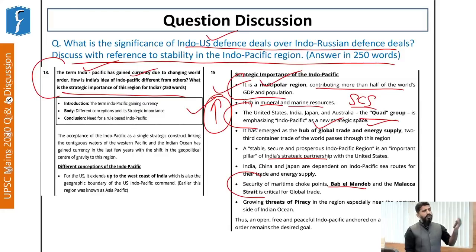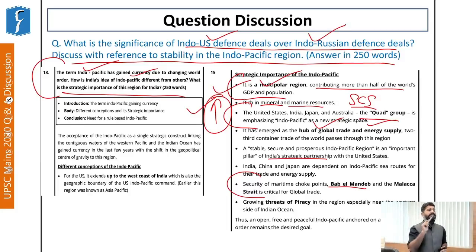Now, you can also highlight some of the issues: although in the short term India is indulging in these defense deals with the United States of America, mainly focused on countering China, the long-term goal of India should be the indigenization of its defense equipment. Okay. And for that, the Indo-Russian defense deals are still very important, because Russia is the largest partner, one.